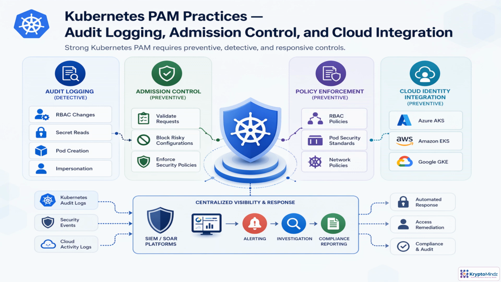Detective controls make privileged activity visible. Audit logs should capture RBAC changes, secret reads, pod creation, and impersonation. Those signals then flow into SIEM or SOAR, where teams alert, investigate, report, and trigger remediation. The goal is simple. No privileged action should be unauthenticated, unvalidated, unlogged, or unactionable.